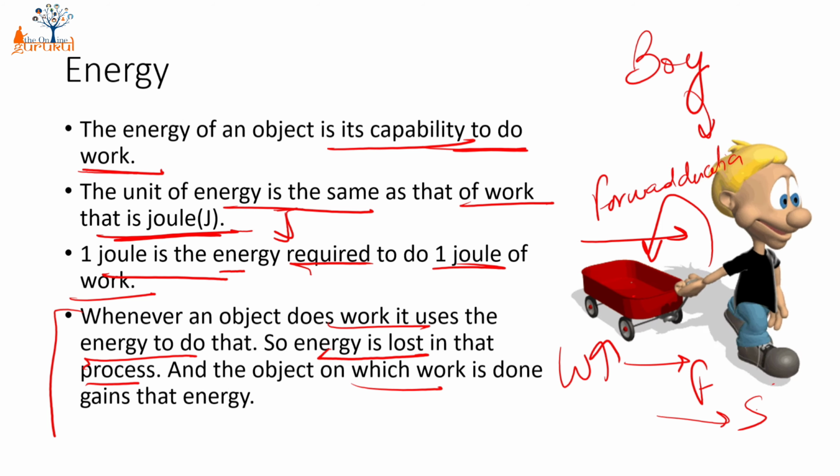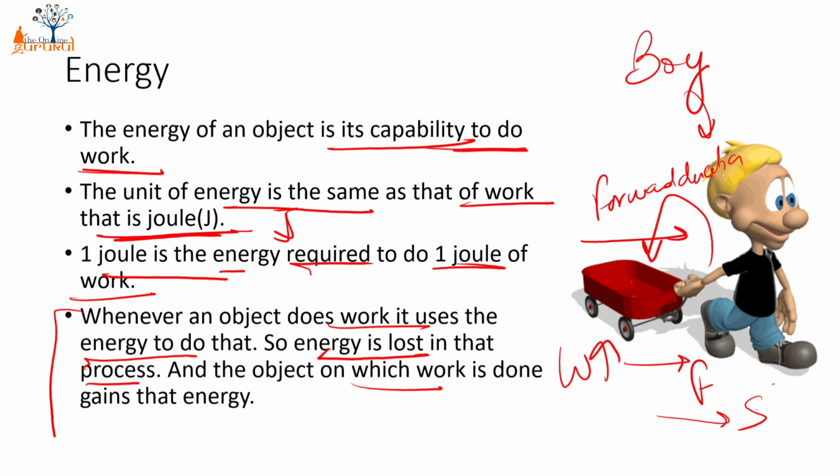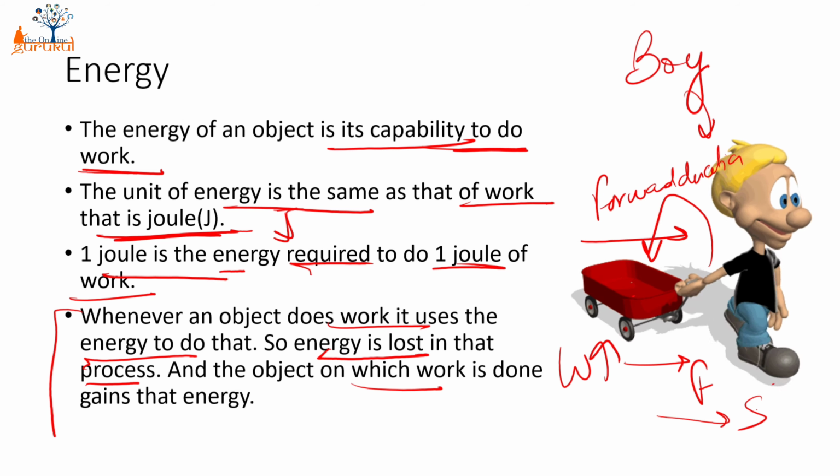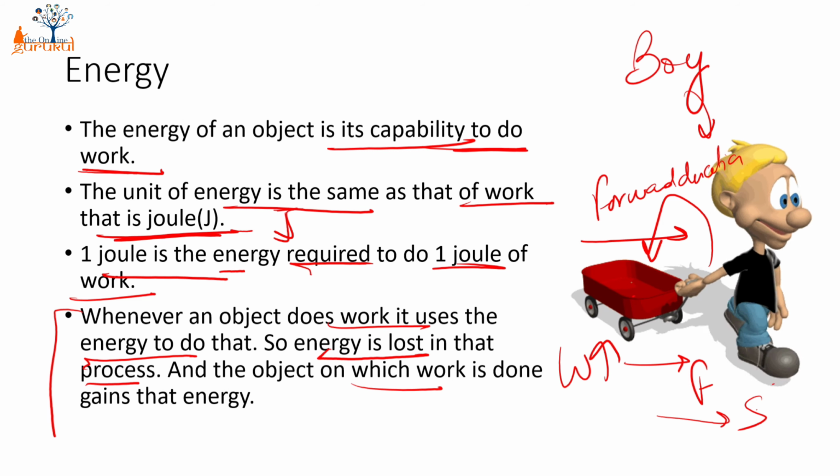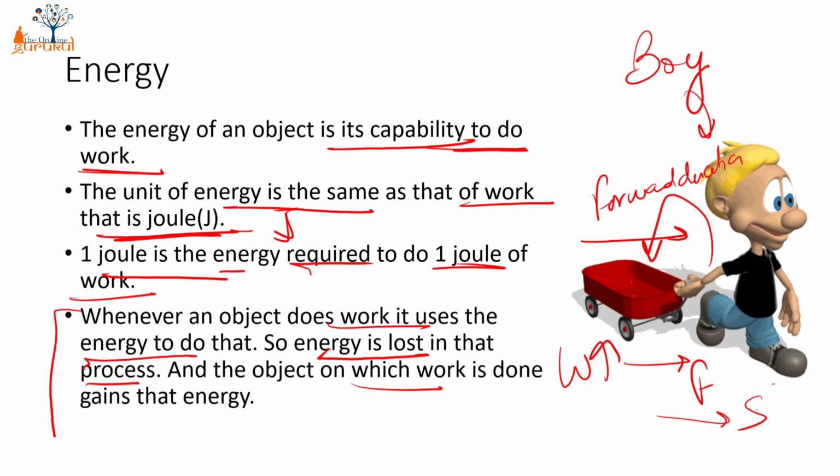So whenever somebody does work, the person is actually transferring the energy from itself to that object on which the work is being done.